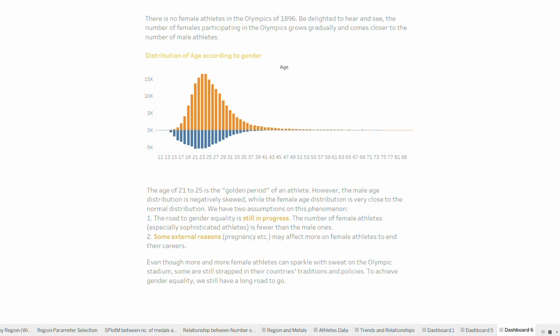Finally, height and weight are not limitations in joining the Olympics, as different athletes can play suitable types of sports according to their size. Height, weight, and age are not the factors influencing the number of medals won by a region. The number of athletes is the standard. Despite the increasing number of female athletes, the road to gender equality is still in progress and we still have a long way to go.